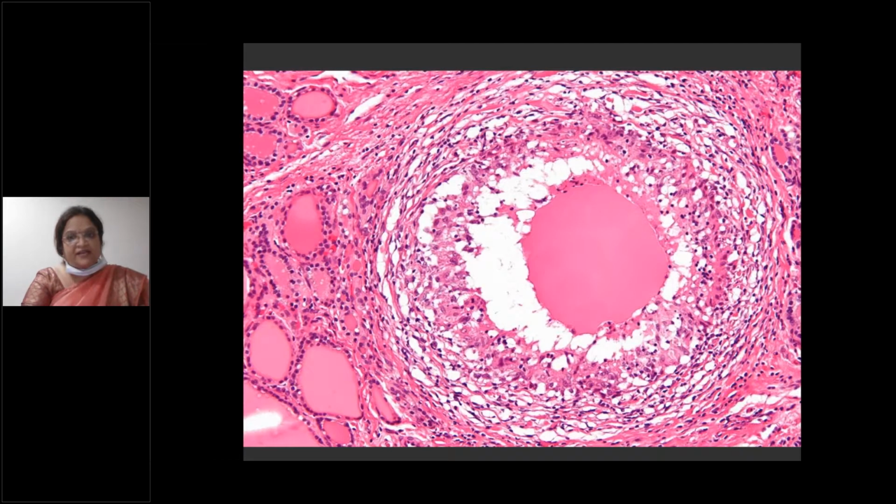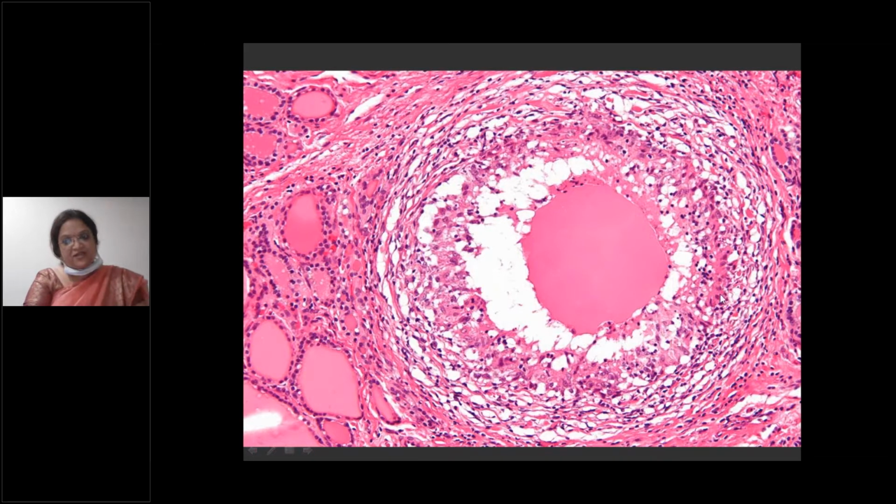So you can see that there is abscess formation, a lot of inflammatory infiltrate, and apart from that, colloid material surrounded by histiocytes.